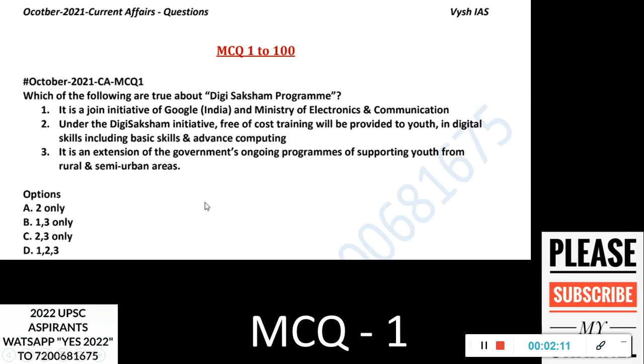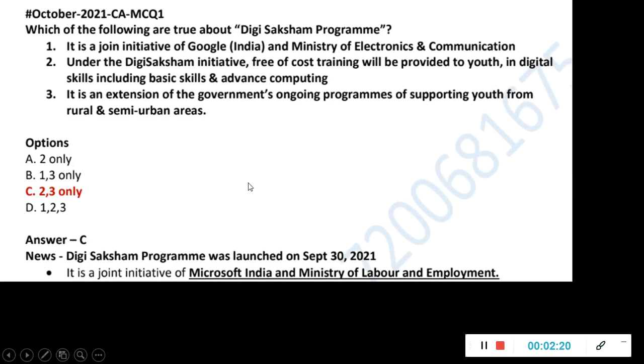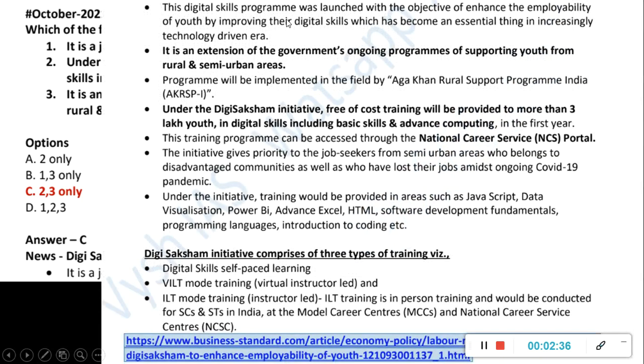So it is a 3-statement type question. Always there will be something which you can eliminate. So here the answer is 2, 3 only, because it's not Google India and Ministry of Electronics. It is Ministry of Labor. If you had known that, you could have eliminated it, along with Microsoft India. It was launched on September 30. That is why it is asked in October current affairs. And the remaining 2 statements are the description of that, and that is true. So full detailing, whatever is needed for your exam, is mentioned here. More than this, no need to read anything about the scheme. This is more than sufficient for your prelims as well as mains. This much only you have to study. It comprises what kind of learning and mode, virtual mode, all these things are mentioned here.